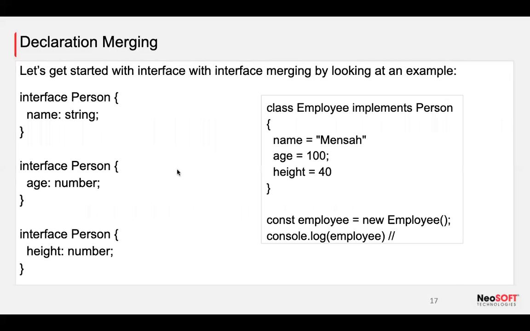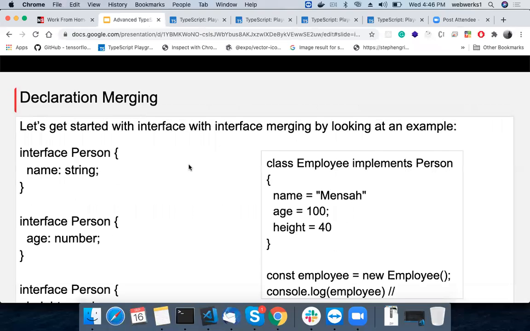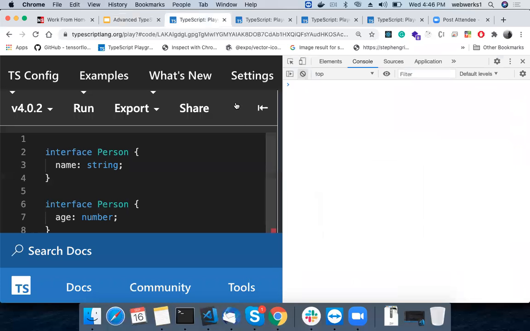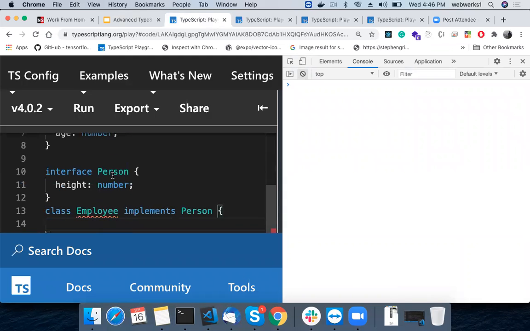Let's go to my TypeScript playground so that you can easily understand. Let's say I have three interfaces having the same name, Person. One has name, another has age, another has height.